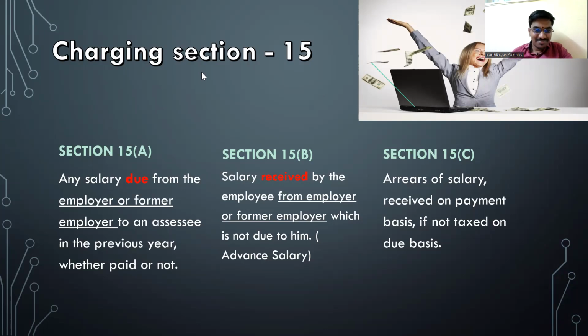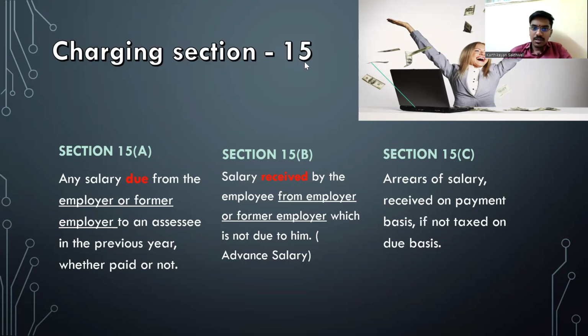Super, fantastic. As I've already said, there are only 3 sections in the chapter of salary. One is 15, the other one is 16, and the third one is 17. The first section is called the charging section. So what do you mean by a charging section? It means what are all taxable in that particular head of income. Super, fantastic.